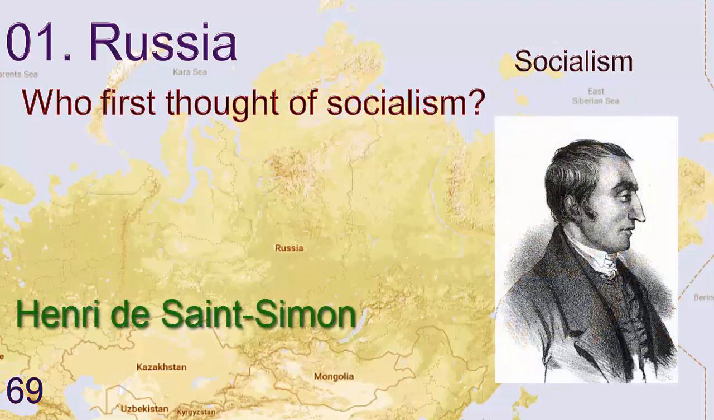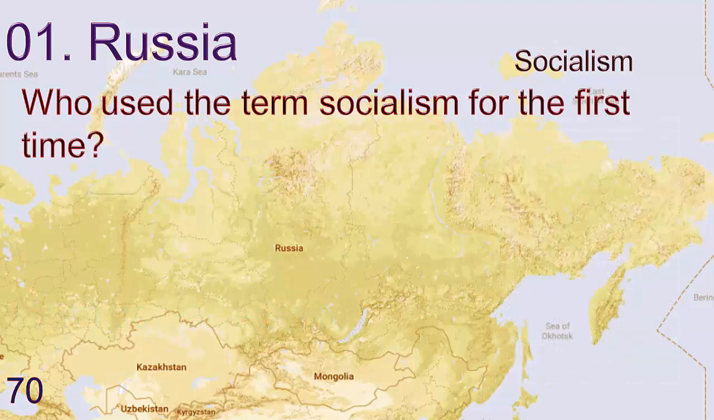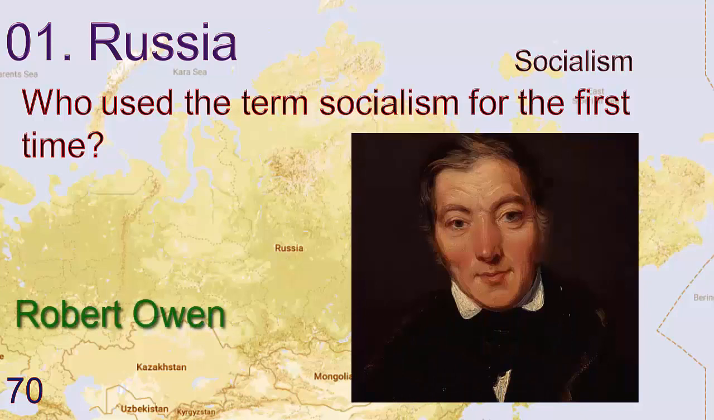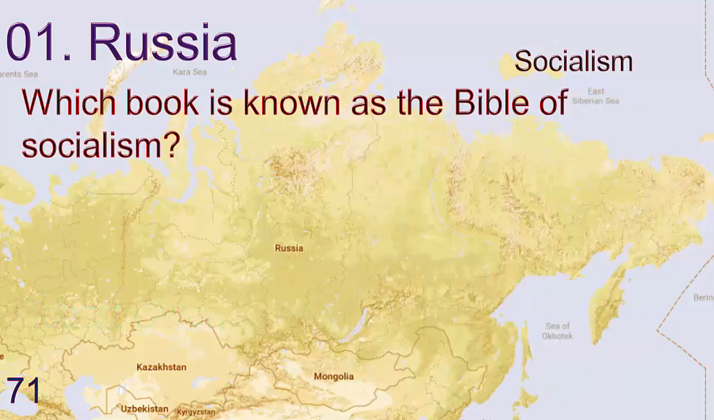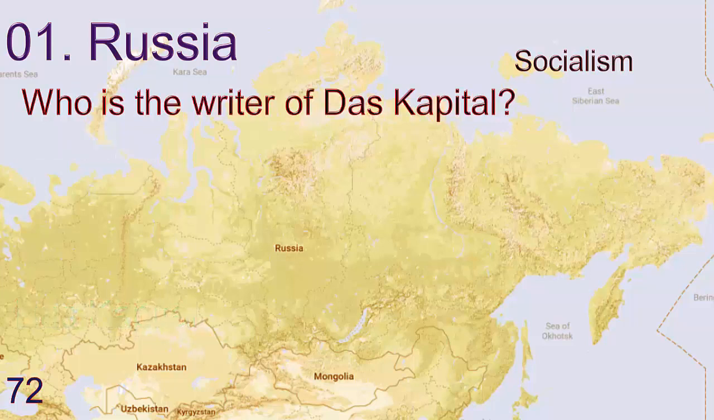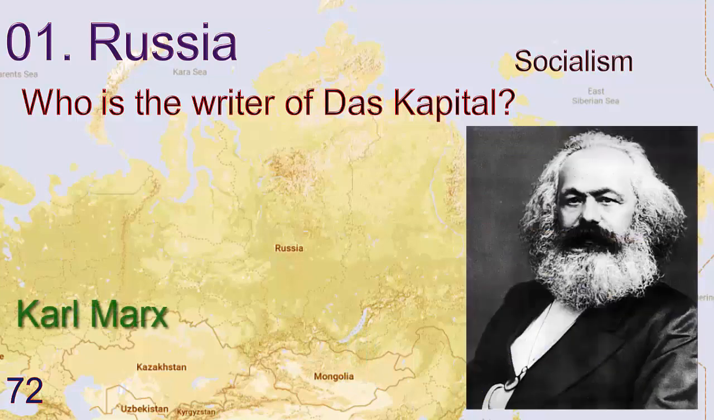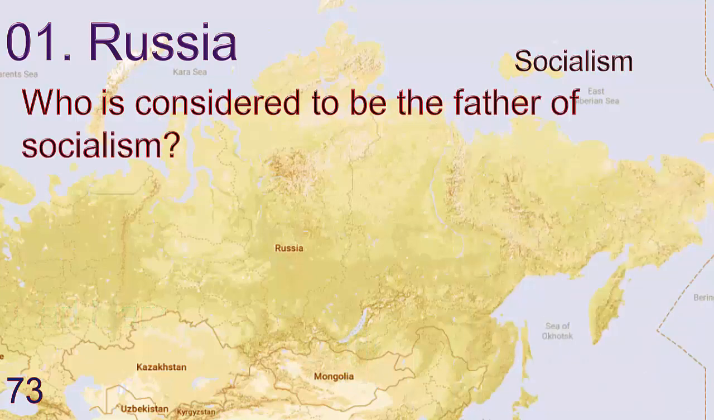Henry D. Saint-Simon. Who used the term socialism for the first time? Answer is Robert Owen. Which book is known as the Bible of Socialism? Answer is Das Kapital. Who is the writer of Das Kapital? Answer is Karl Marx. Who is considered to be the father of socialism?